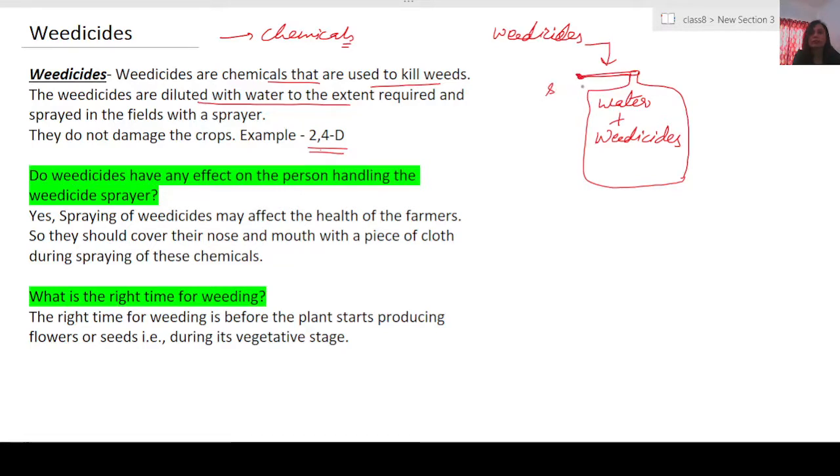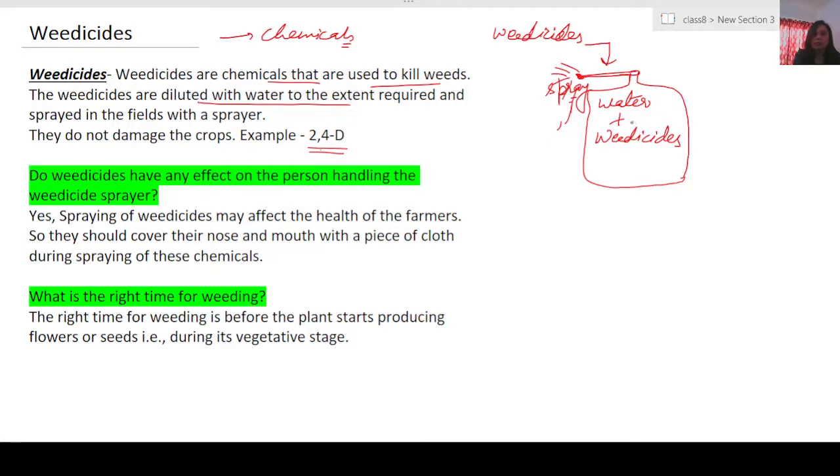Sometimes we see a pipe also here, and at the end of the pipe there is a spray, and from there it is sprayed in the field. Now when it is sprayed in the field, the person who is spraying the weedicide or the pesticide should take certain precautions, like they should cover their nose and the mouth with the help of the mask or any kind of the cloth, so that these chemicals will not enter inside the respiratory tract of this person. Otherwise it can cause severe health problems.